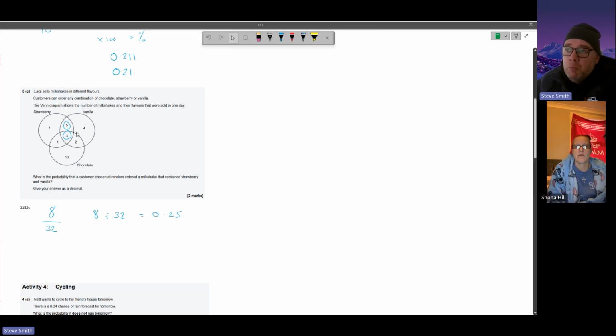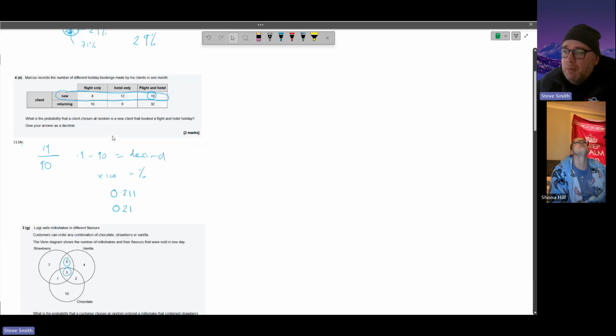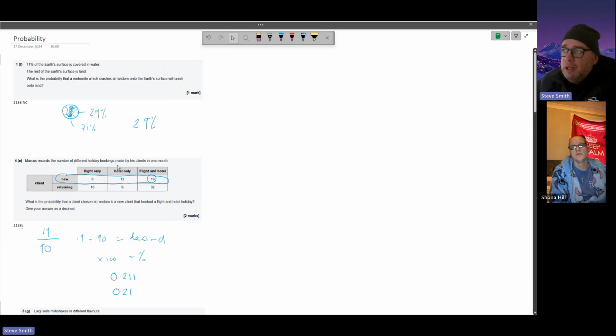It's just you might have been tempted on the Venn diagram here to only put 5 because it asks you which milkshakes have strawberry and vanilla. Well, strawberry and vanilla, oh yeah, it's 5. But there's these 3 as well because they've got strawberry, vanilla, and chocolate. So that's probably where you might miss a mark on that one. But generally, probability questions happen every time. It's just low-level mark questions.